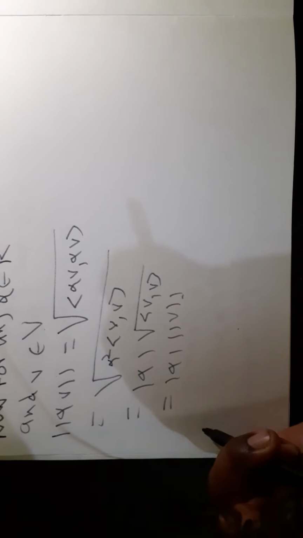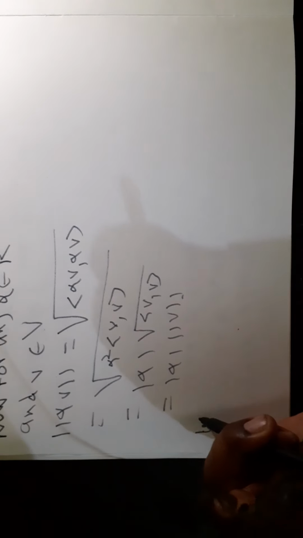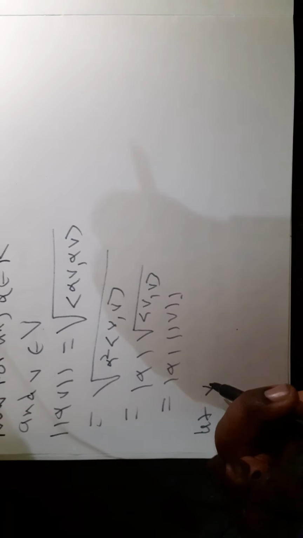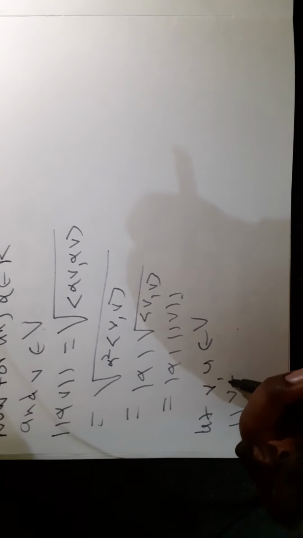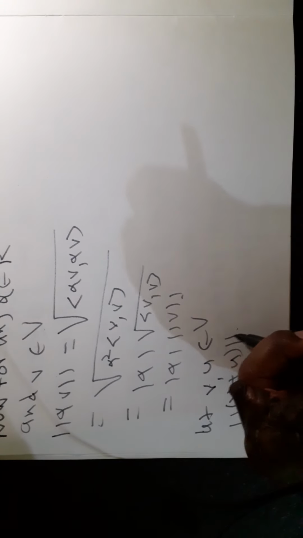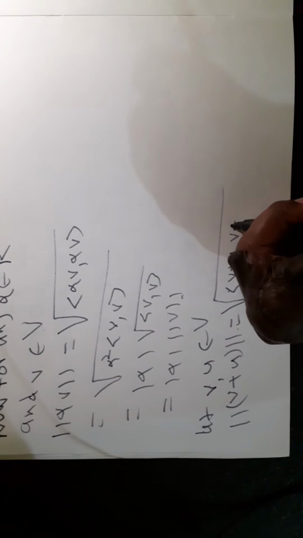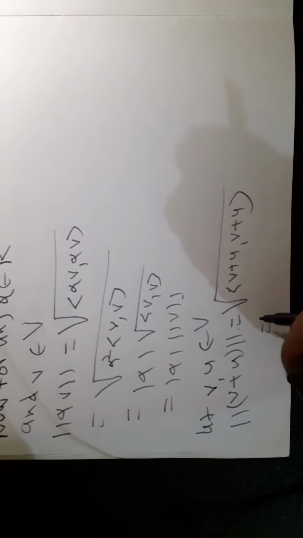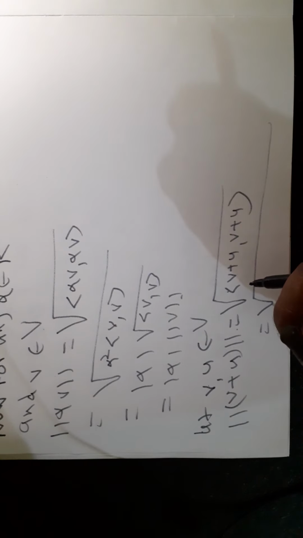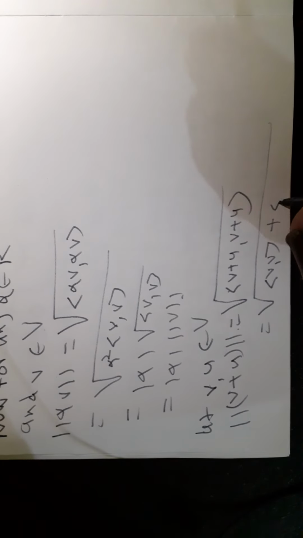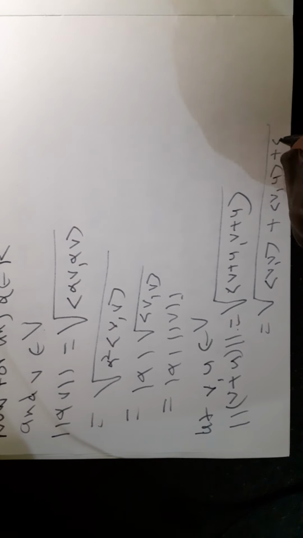Now, third property. Let v, u belong to V. Then norm of v plus u is equal to under root of angle bracket v plus u comma v plus u, which is equal to under root of, by using the distributive law of inner product, angle bracket v comma v plus angle bracket v comma u plus angle bracket u comma v plus angle bracket u comma u.